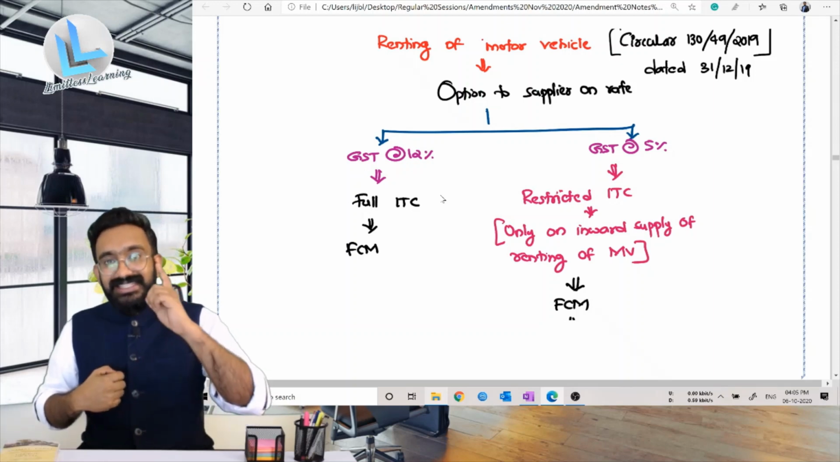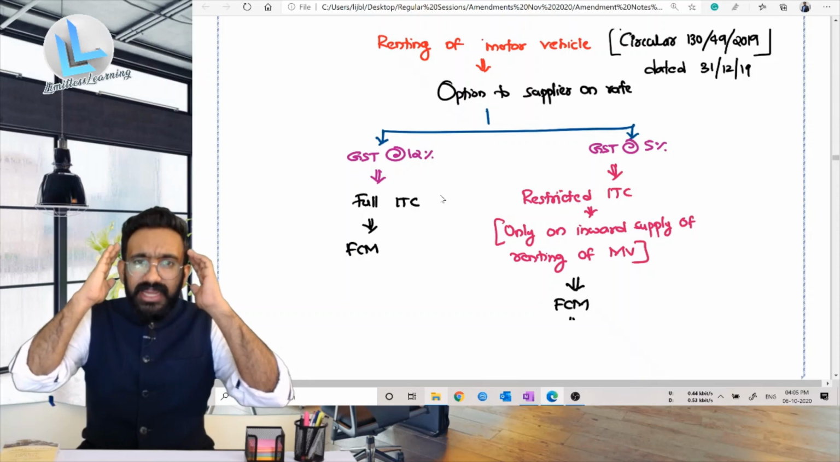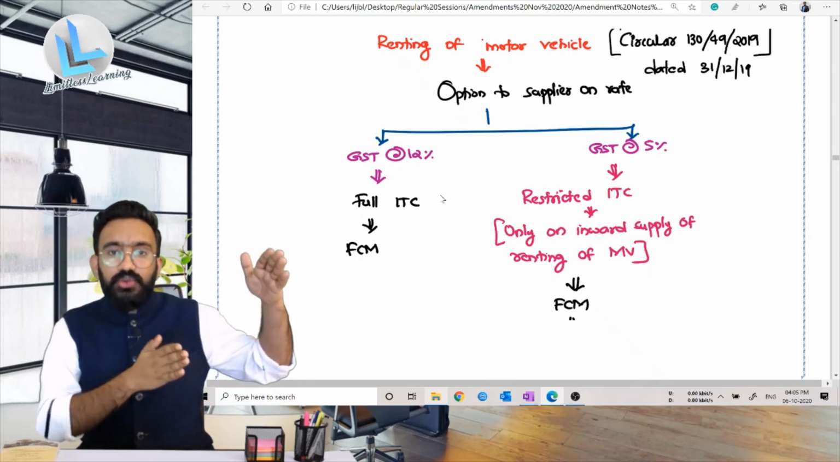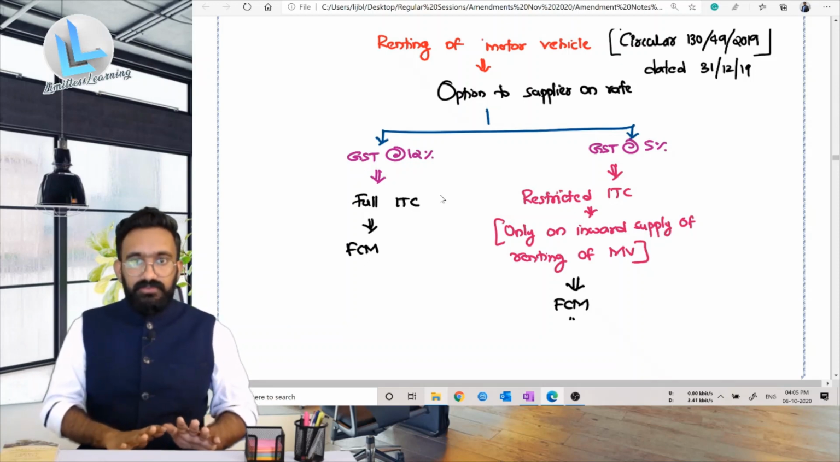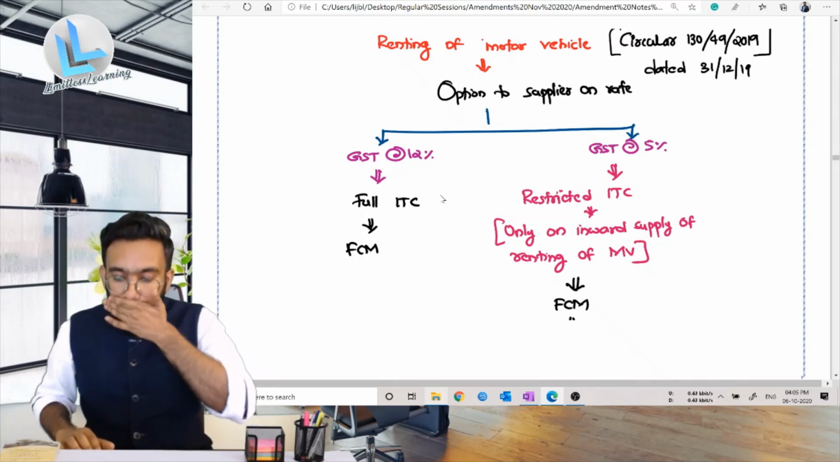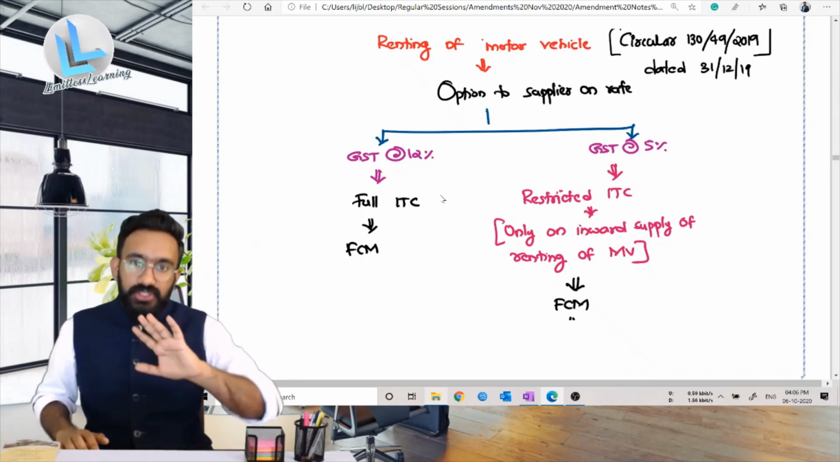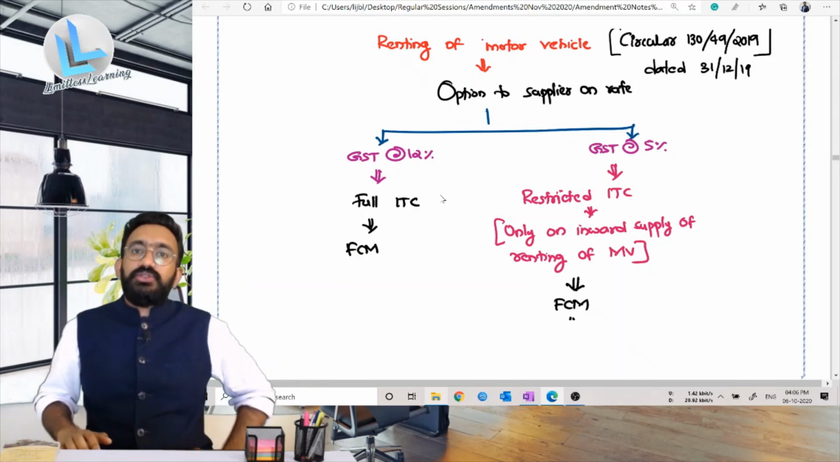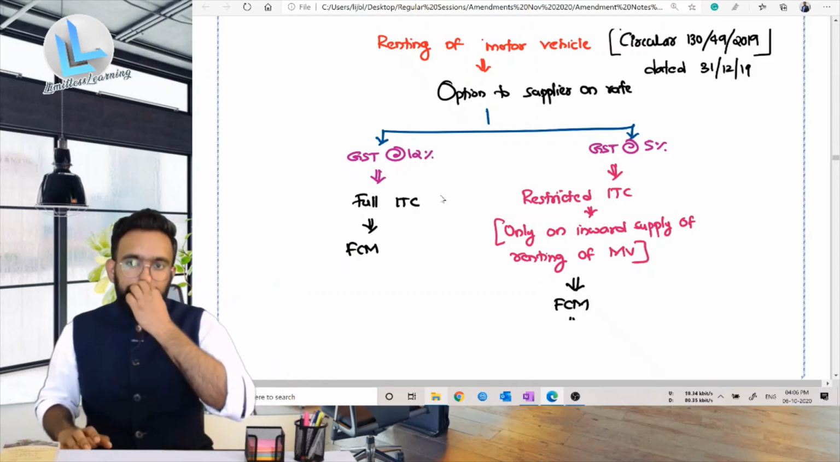So only for the same business will I get ITC, no other ITC is allowed. Which means that in your head, you should think that it is 12% with full ITC availability, and 5% with no ITC. There's only one ITC, that is what I have told you now. Now, in this particular case of 12%, there is no change, it is under forward charge. So if you want full ITC, you have to pay tax under forward charge only.